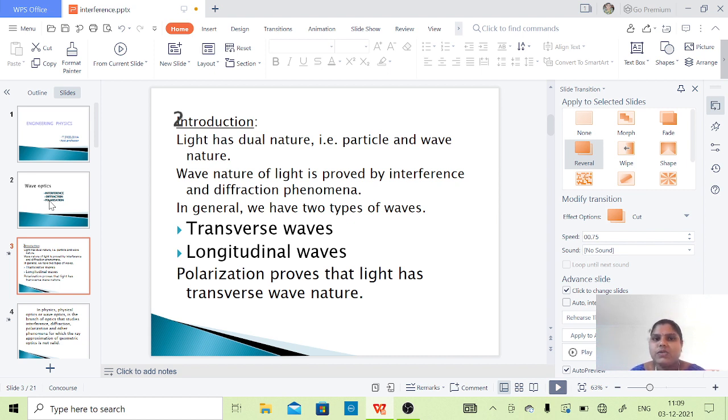Transverse wave means the displacement of particles is perpendicular to the propagation of the wave in a medium. Polarization proves that light has transverse wave nature, and interference proves its wave nature.